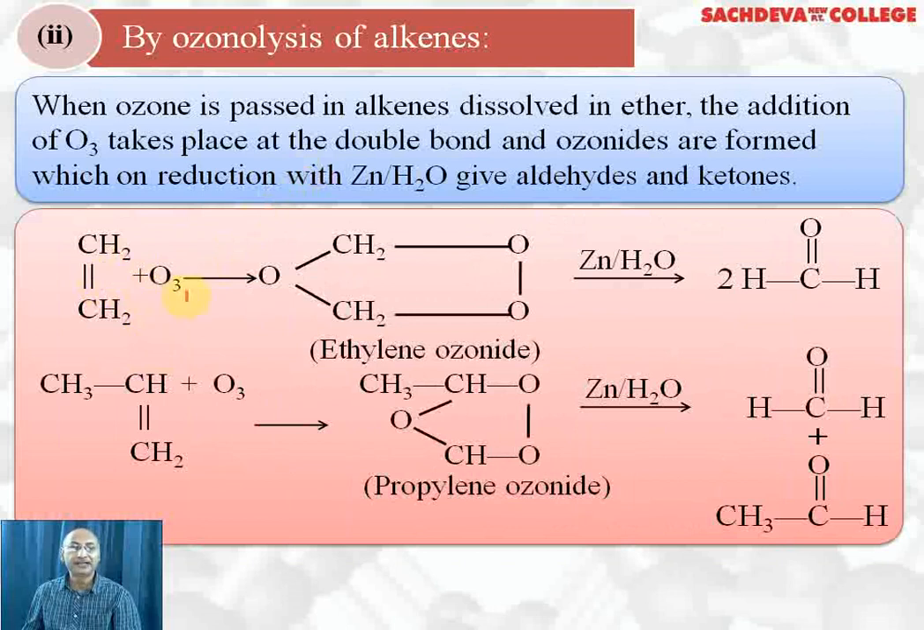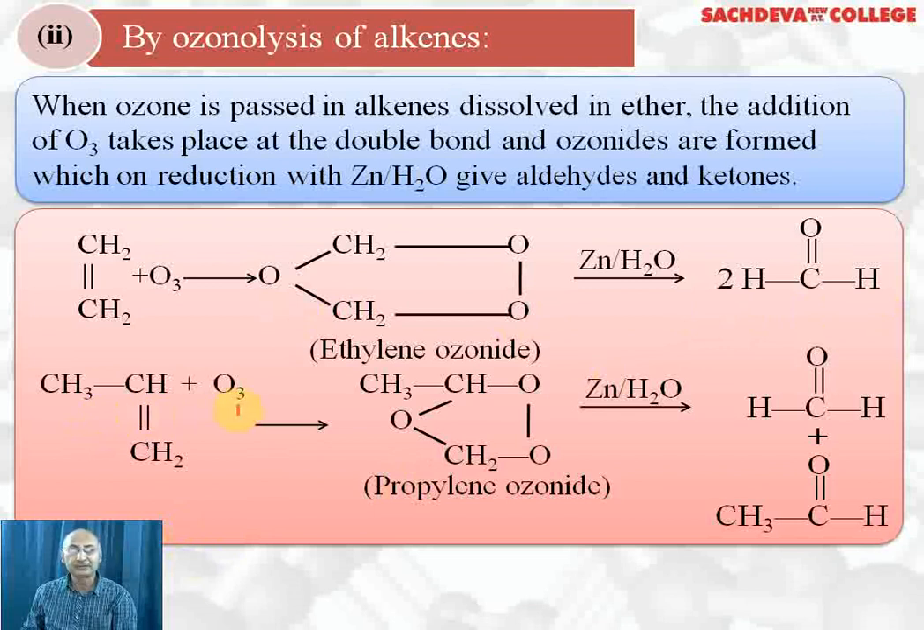Here we have ethylene, which reacts with ozone to form ethylene ozonide. Out of 3 oxygen atoms, 1 atom is added across these 2 carbons and 2 oxygen atoms are added on this side. When reduction is done with zinc and water, this bond breaks like this so that we get HCHO. This bond breaks like this, we get HCHO. So we get 2 moles of HCHO, that is, 2 moles of formaldehyde or methanal.